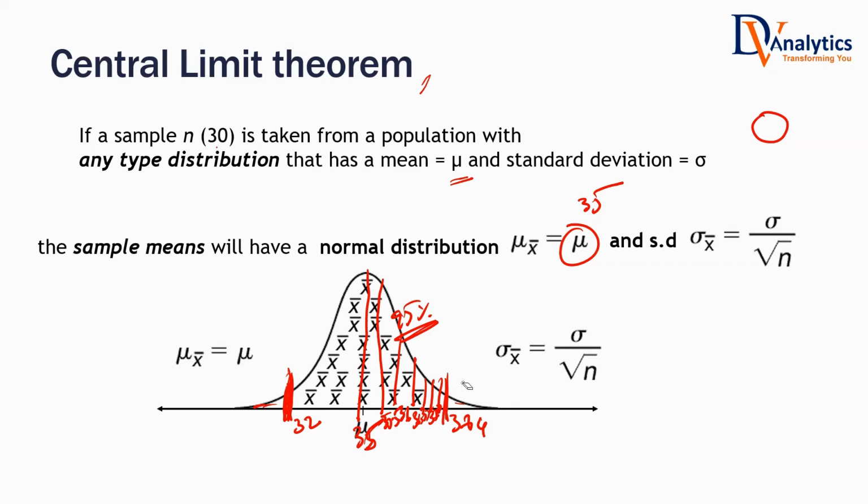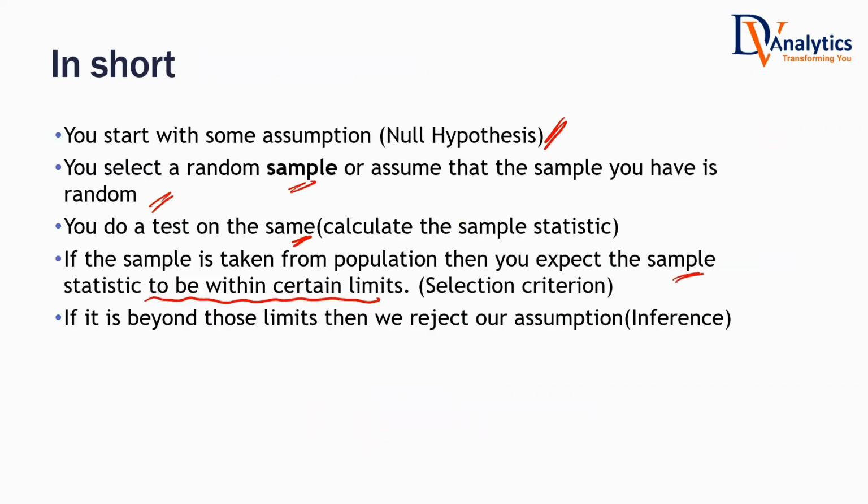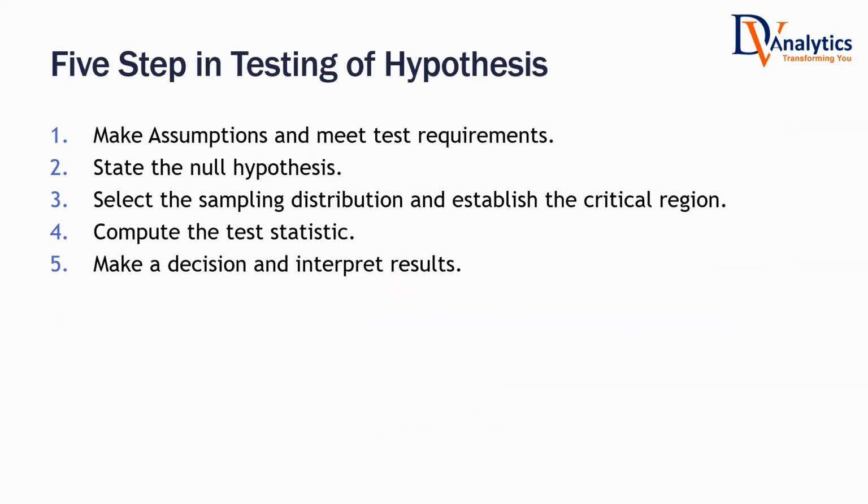But anything beyond 38, let's say 38.2, are you going to accept it? No. That is too much, isn't it? You cannot accept that. At least that 5% you have to reject. It's a highly unlikely case. If it is beyond those limits, then you're going to reject it. You expect the sample statistic to be within certain limits, but it is beyond those limits, and you reject it. So there are 5 steps in testing of hypothesis.